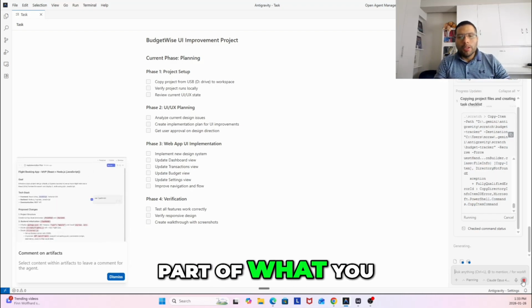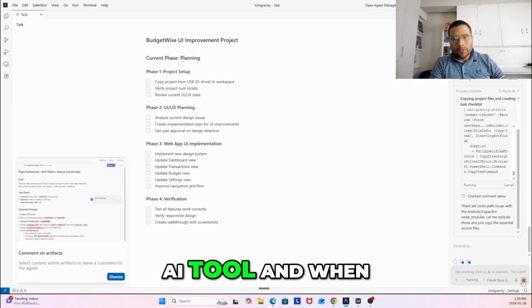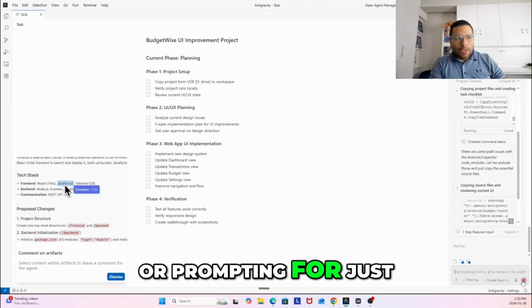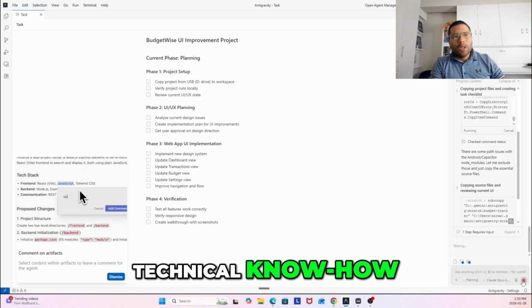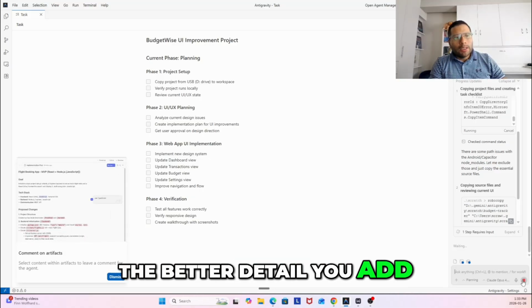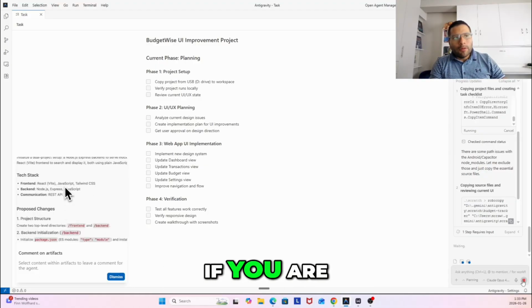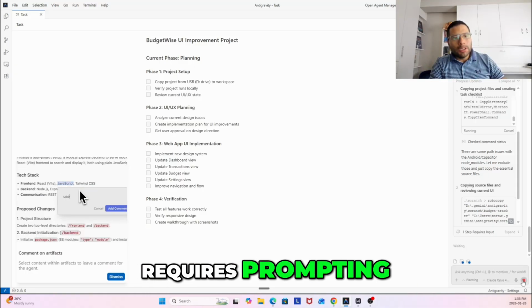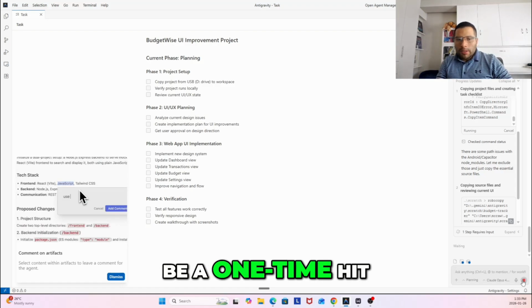That's really, I think, part of what you need to understand when you're working with any sort of AI tool, and when you're prompting in general, that the better technical know-how, the better detail you add, the better result you're going to get. But obviously keep in mind that if you are working on something that requires prompting, it's going to require a lot of iteration. It's not just going to be a one-time hit.